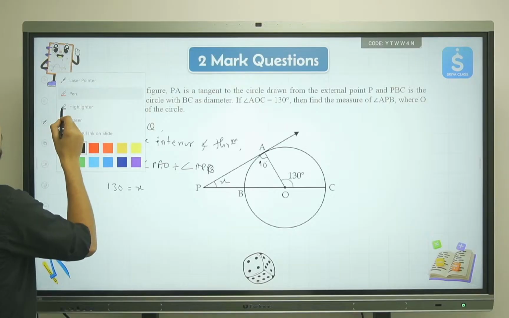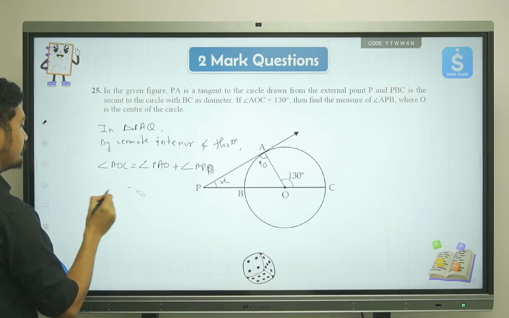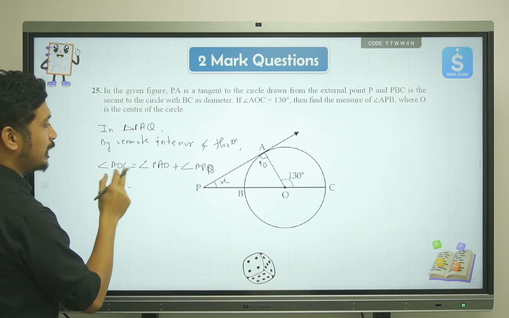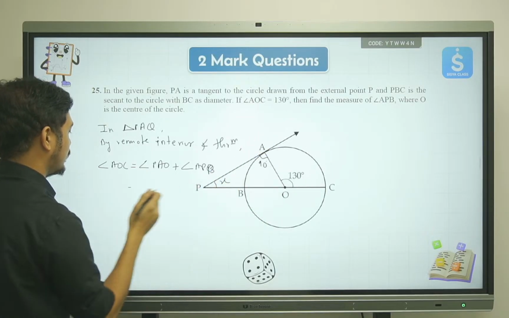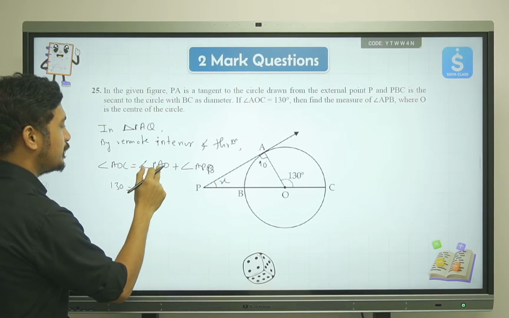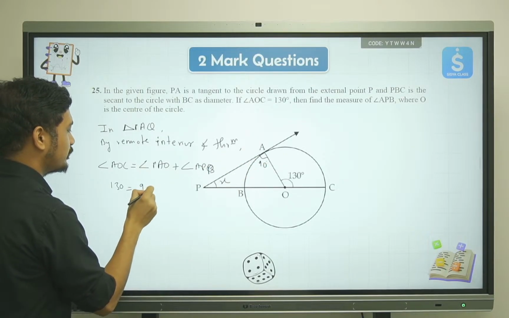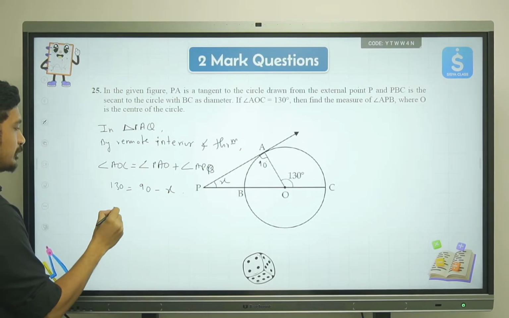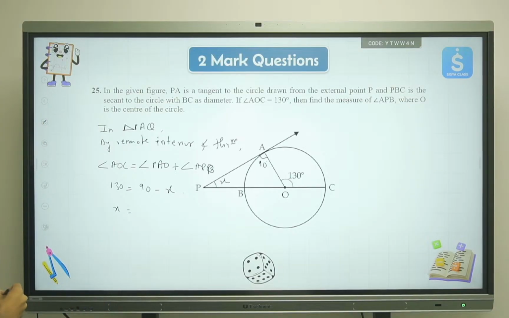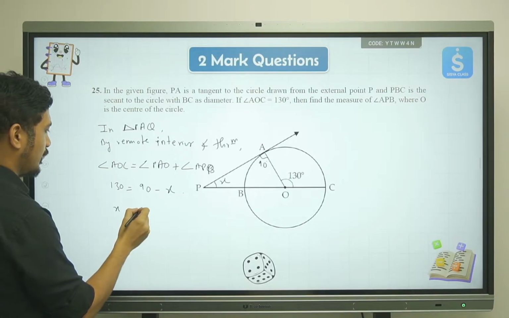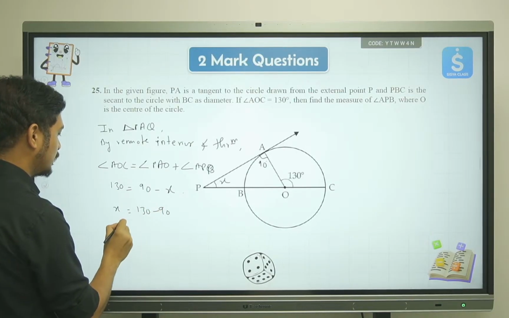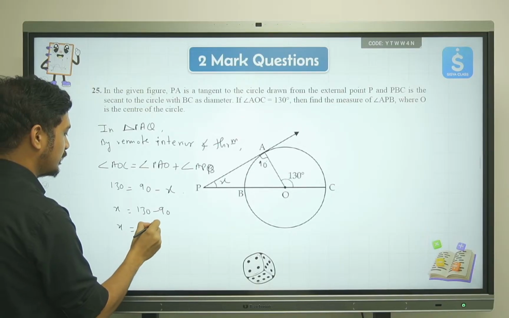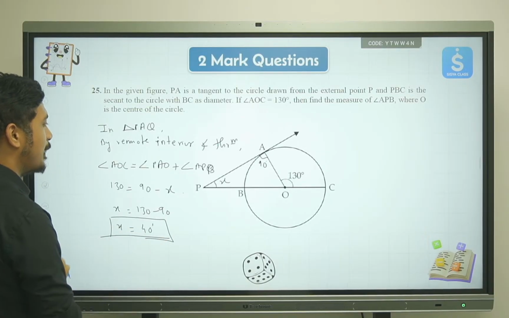Let me make some changes over here. So we have AOC as 130, and PAO is 90 minus x. So x will be equal to, what we'll get is, x will come over here, we'll get 130 minus 90. So x will be equal to how much? It will be 40 degrees. So that's the answer that we are actually getting from it.